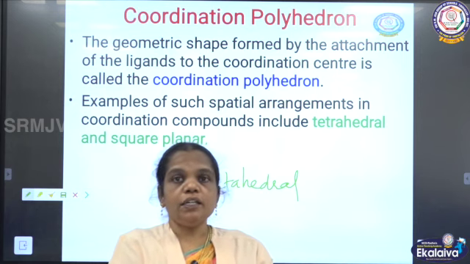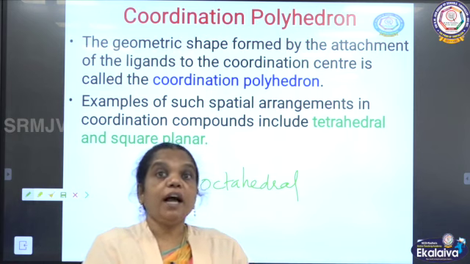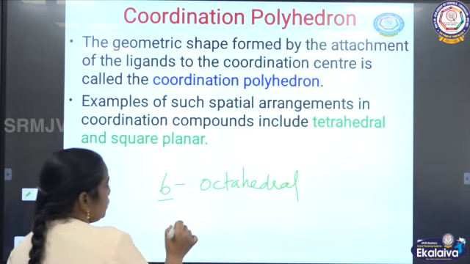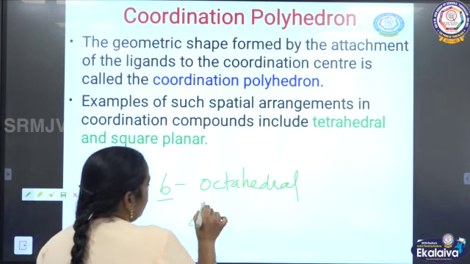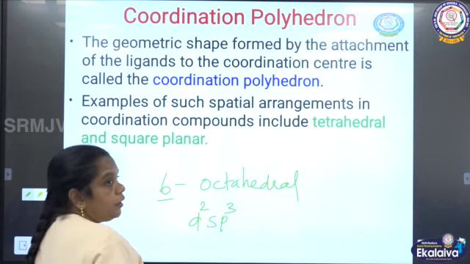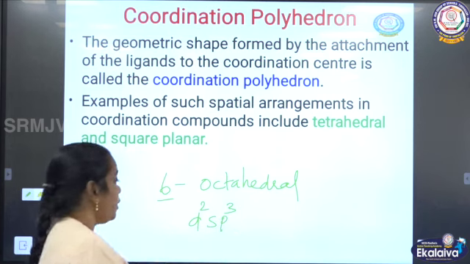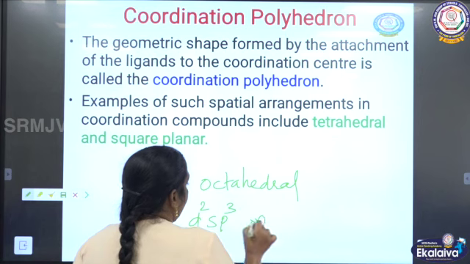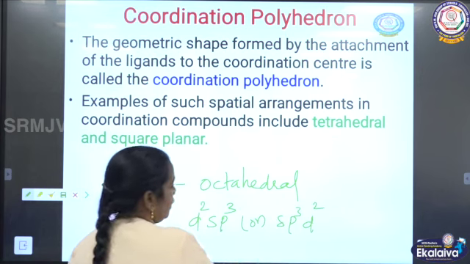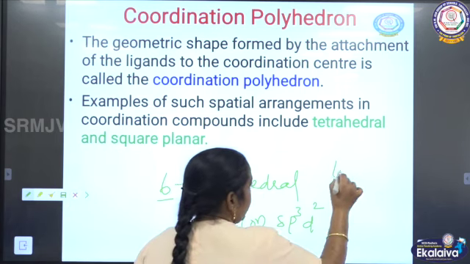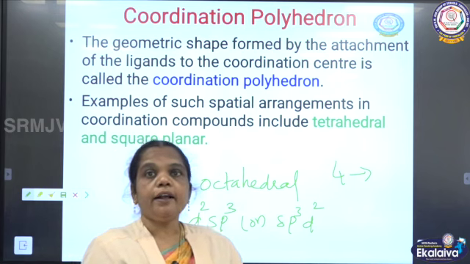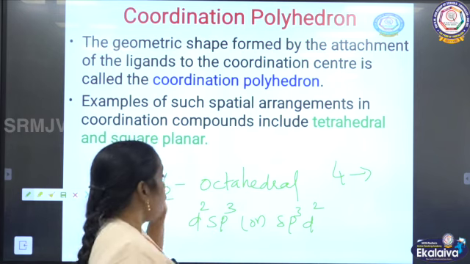As well as the coordination number, we can predict the hybridization also. So for the coordination number 6, they can have d2sp3 hybridization, or they can have sp3d2 hybridization. For the coordination number 4, it has 2 different geometries, tetrahedral and square planar.